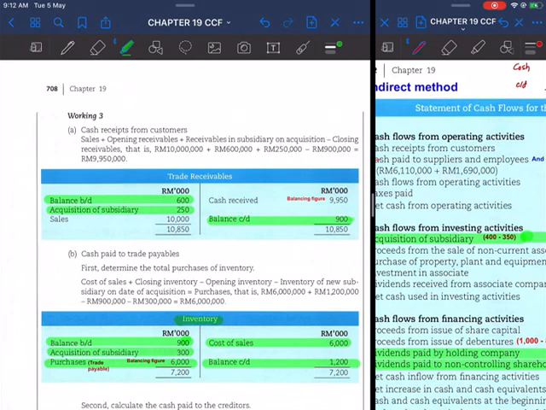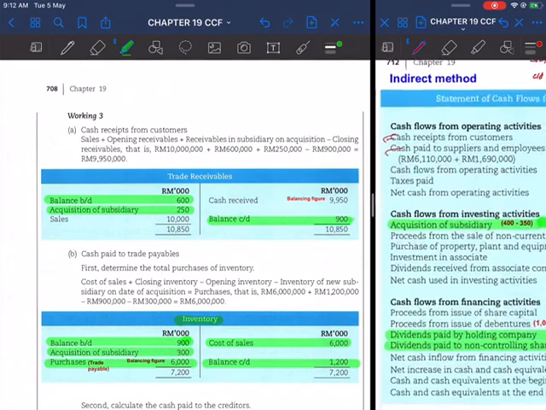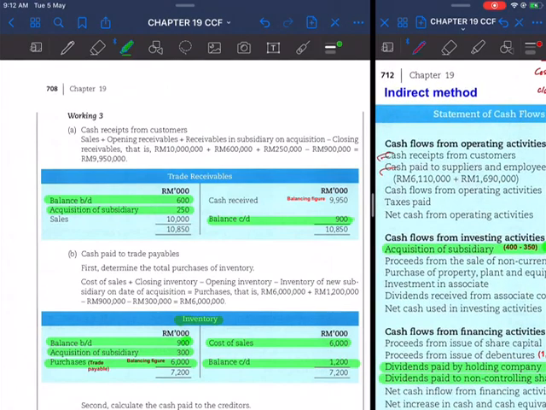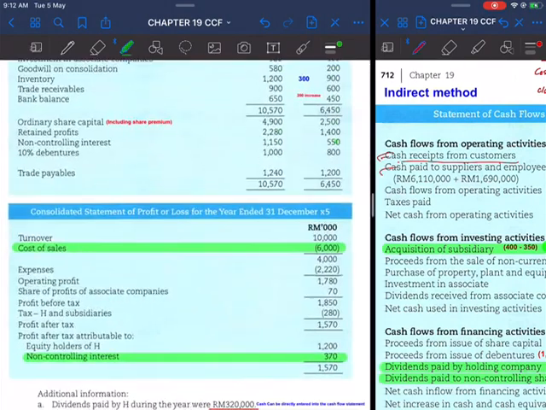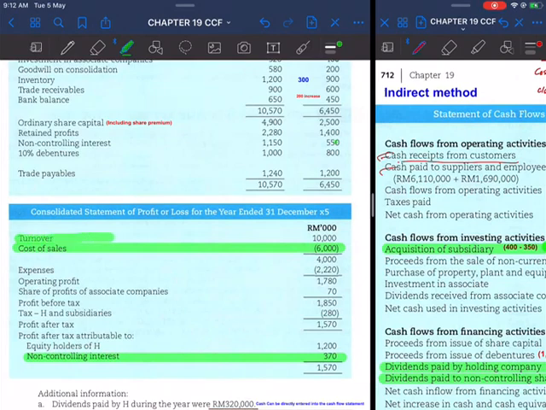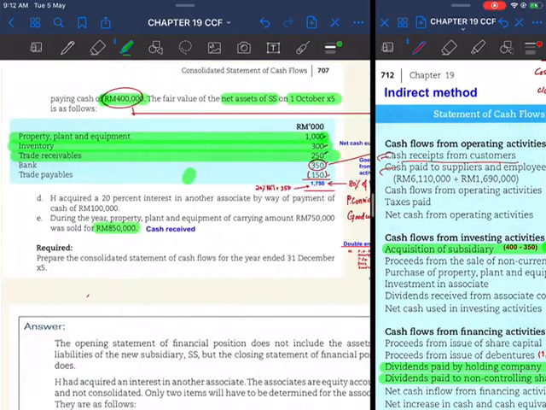So for trade receivables, normally you have to find the amount of sales, because you need to find cash received from customers. So the sales figure here would be on the debit side of trade receivable: debit trade receivable, credit sales. The sales amount is inside turnover, inside the consolidated profit and loss.